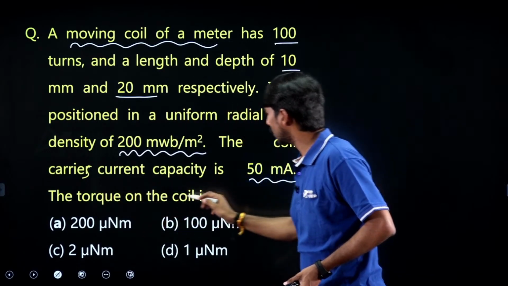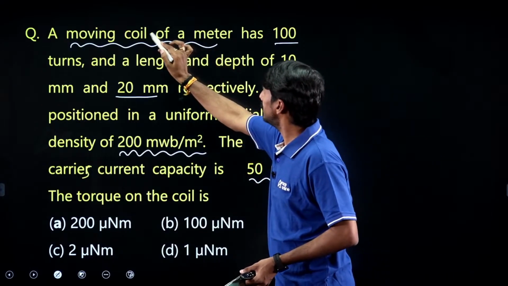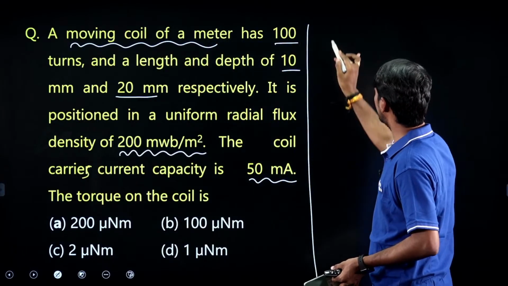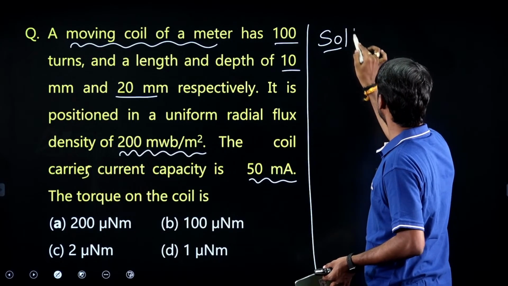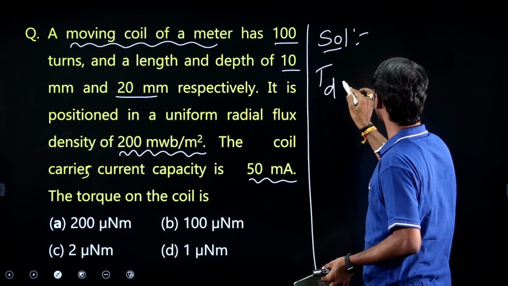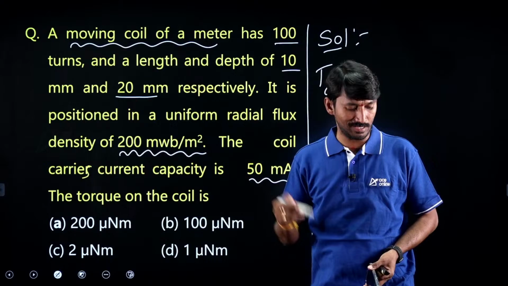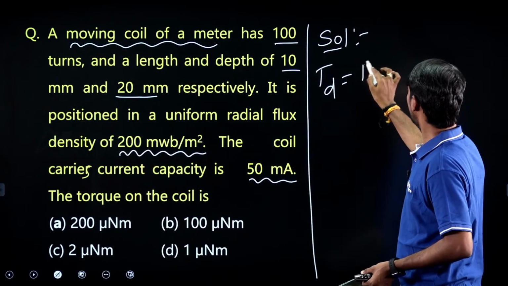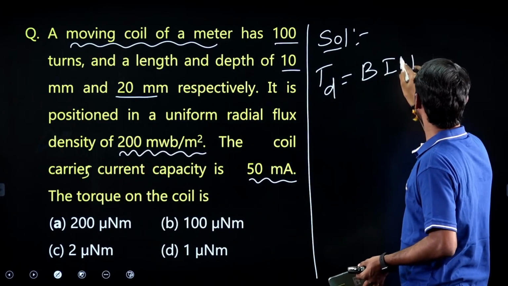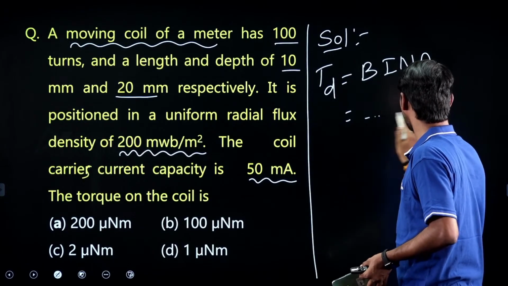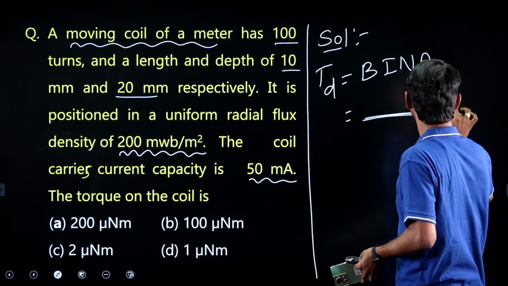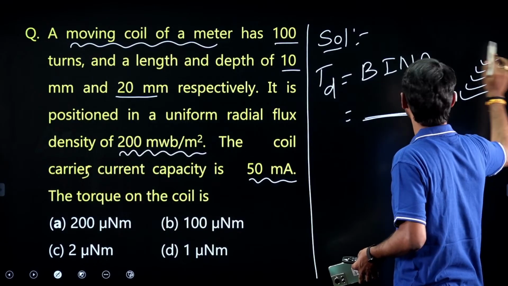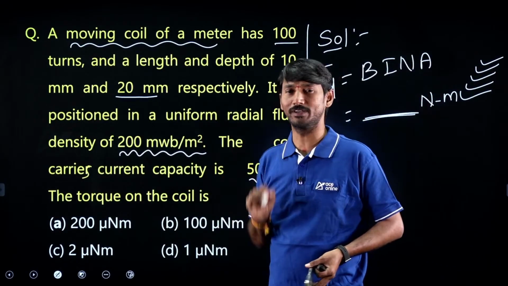The torque on the coil is, first of all, in this PMMC instrument, what is the formula for the deflecting torque produced? B I N into A. This question looks very lengthy, but all values are given.